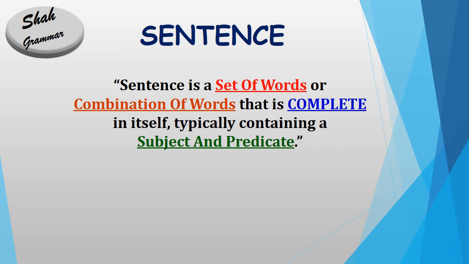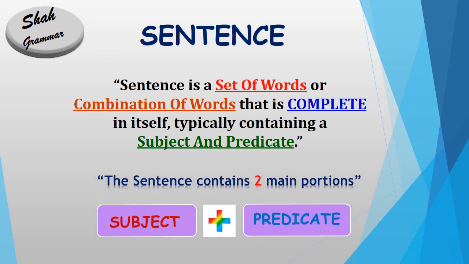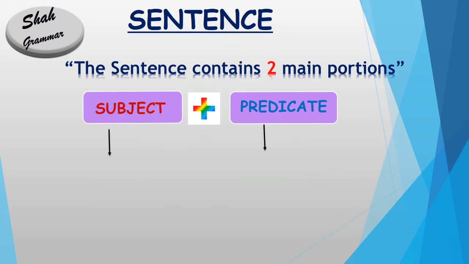So what is a sentence? A sentence is a set of words, we can say a combination or collection of words, but the most important thing is that it is complete from all aspects, it is complete in itself. It will give you complete meaning and typically contains a subject and predicate. The two main portions of a sentence are subject and predicate. Subject and predicate will make a sentence. So guys, we will give you some examples so it will be more clear for you.